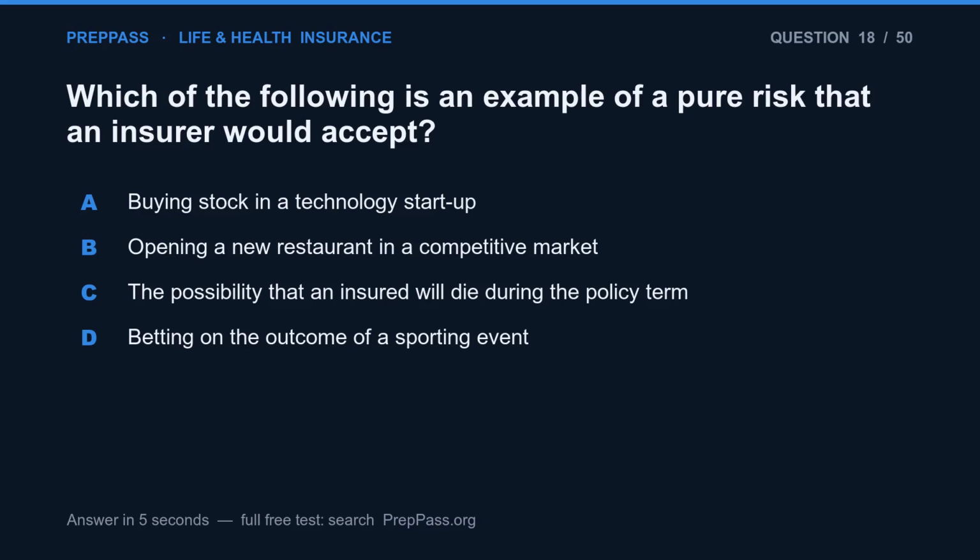Question 18. Which of the following is an example of a pure risk that an insurer would accept? A. Buying stock in a technology startup. B. Opening a new restaurant in a competitive market. C. The possibility that an insured will die during the policy term. D. Betting on the outcome of a sporting event.